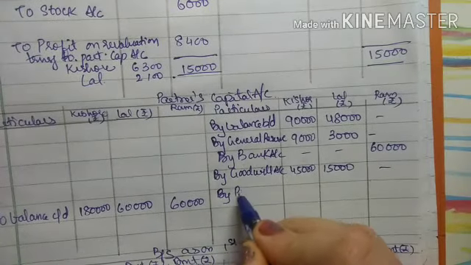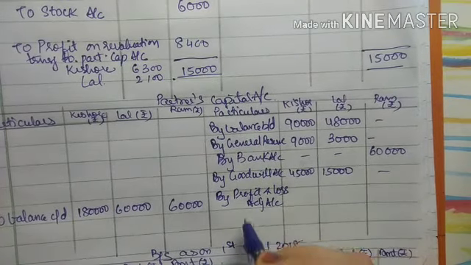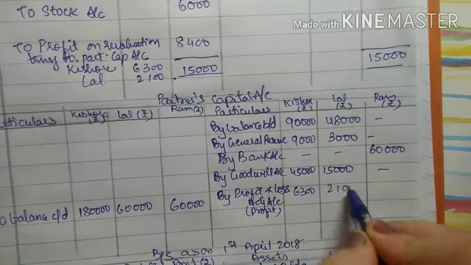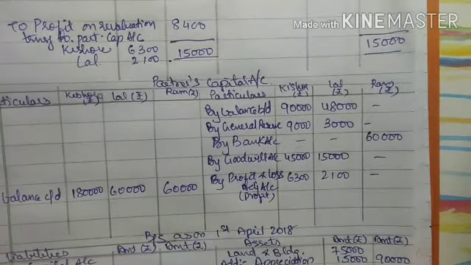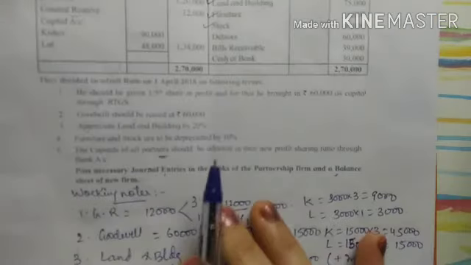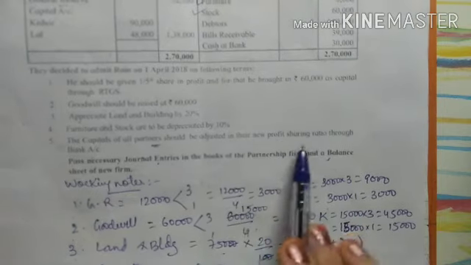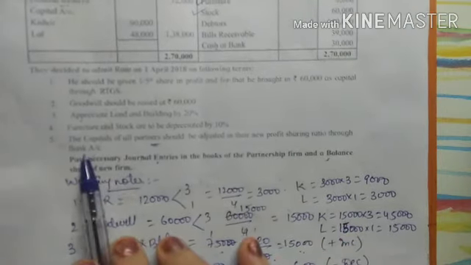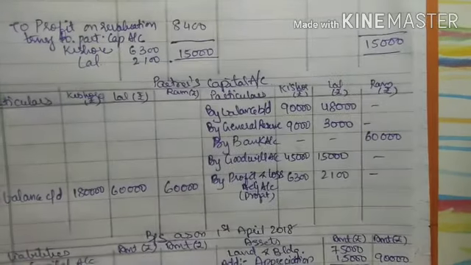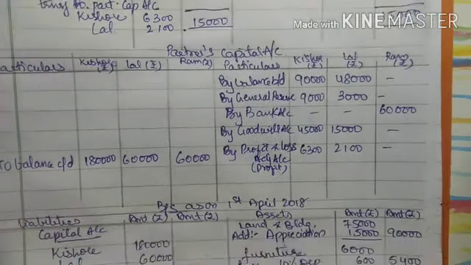So here I will write by profit and loss adjustment account. This is my profit, 6,300, 2,100. Now we will close this account. As you see in the last adjustment, they have told us that after adjusting in the new profit sharing ratio, the capital balance, which we have already done, the account should be adjusted through bank account. It means now whatever will be the balancing figure, that will be transferred to the bank account. So now